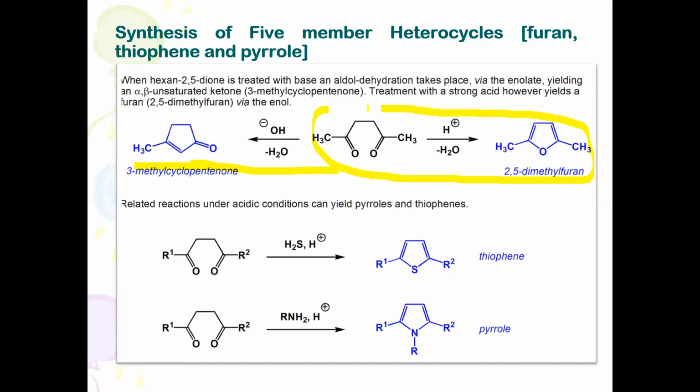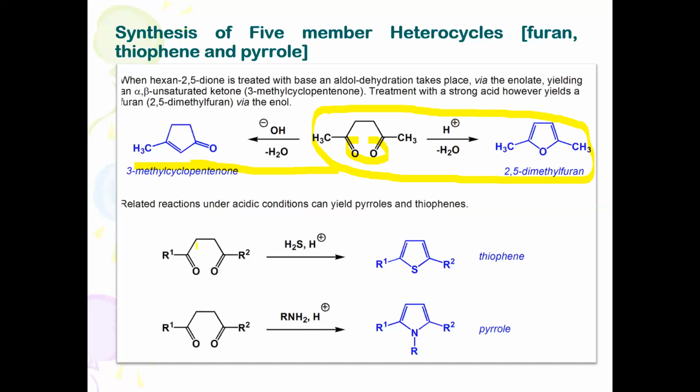When treated with a strong acid, however, it yields a substituted dimethyl furan, 2,5-dimethyl furan. When treated with a strong acid, the keto group is converted into enolic form initially as an intermediate. These two are converted into OH groups, and later they proceed by elimination of a water molecule and are converted into 2,5-dimethyl furan.